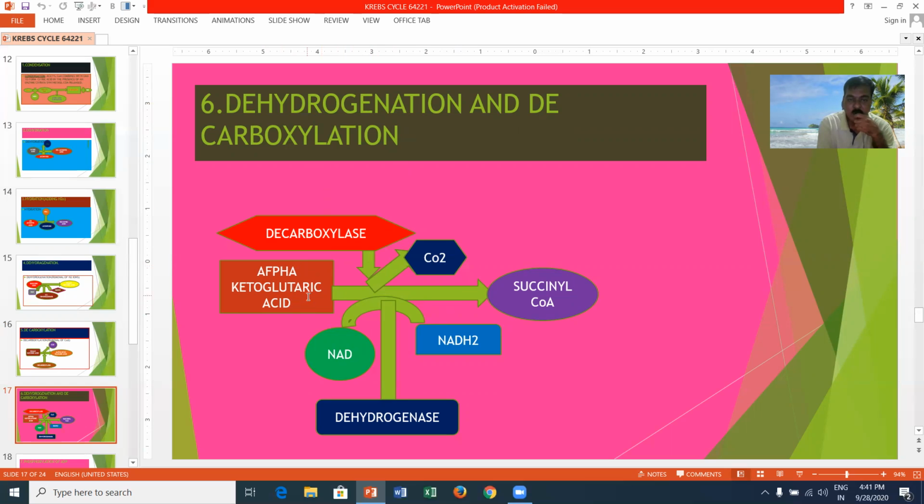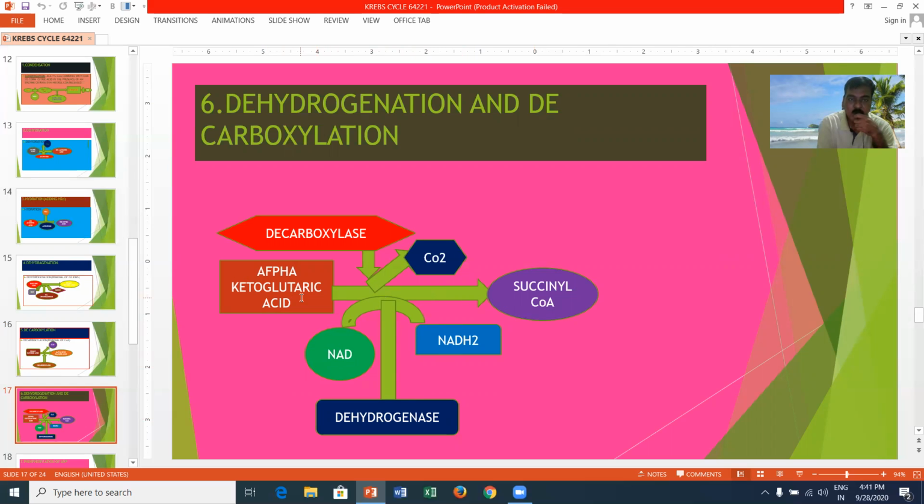It also undergoes dehydrogenation and releases hydrogen ions. These hydrogen ions reduce NAD into NADH2 by means of the enzyme dehydrogenase, and it converts into succinyl CoA.